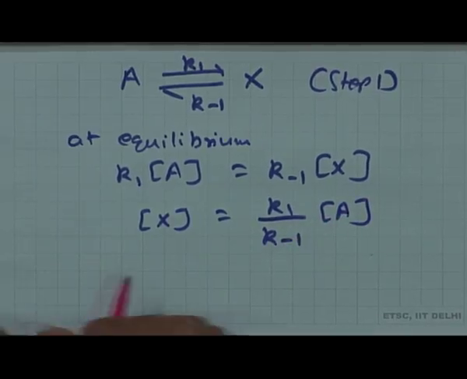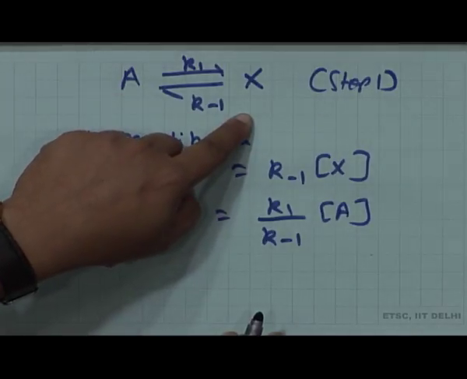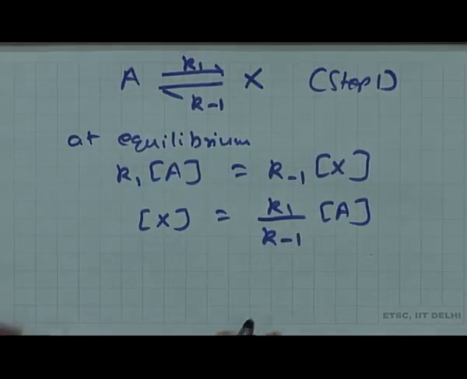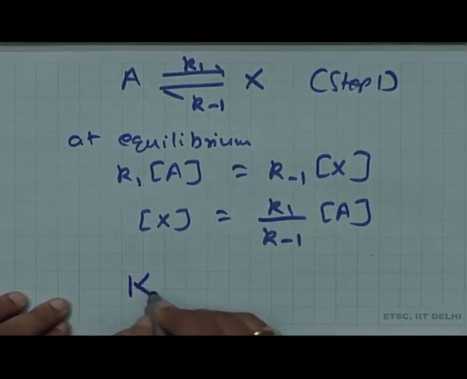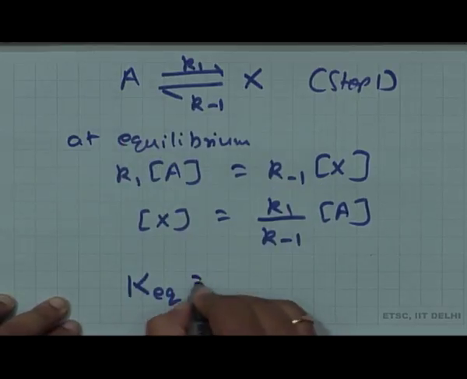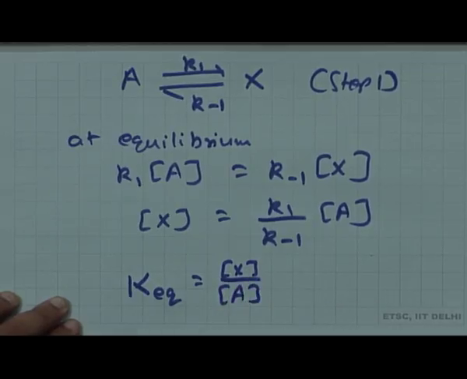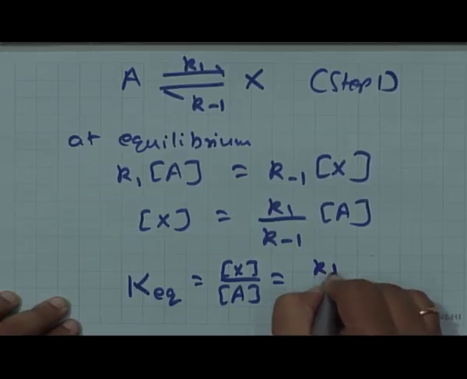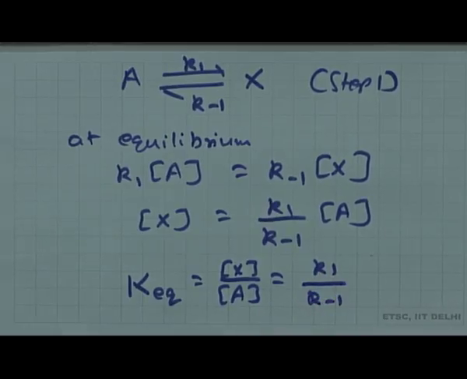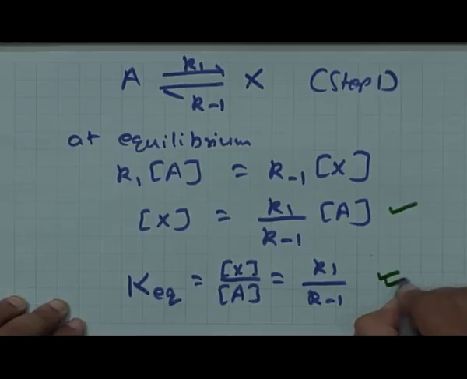Now this is an extremely important step. Also remember, if this is an equilibrium situation, then I am going to have an equilibrium constant, the big K. The equilibrium constant from this is equal to concentration of X over concentration of A, which is equal to K1 over K minus 1. So you have two very interesting forms, one is this and the second one is this.